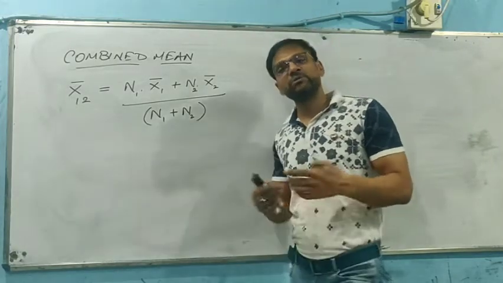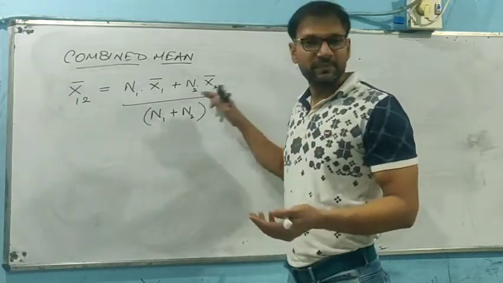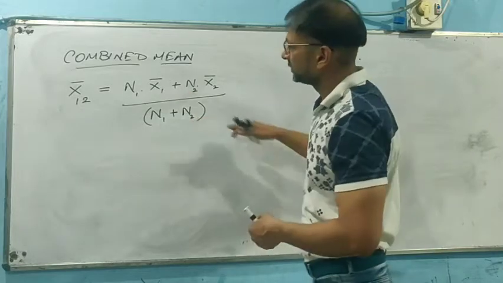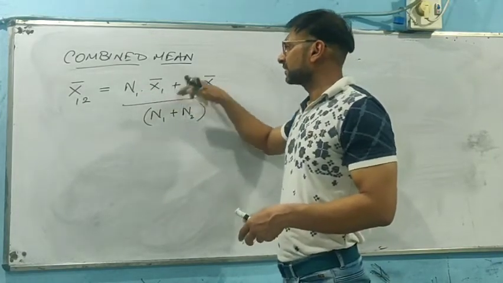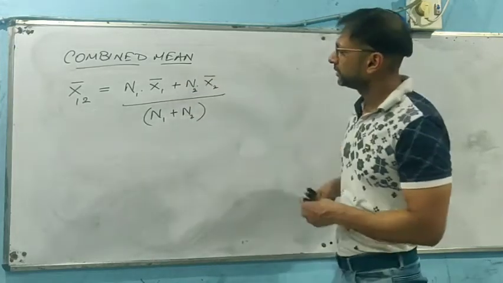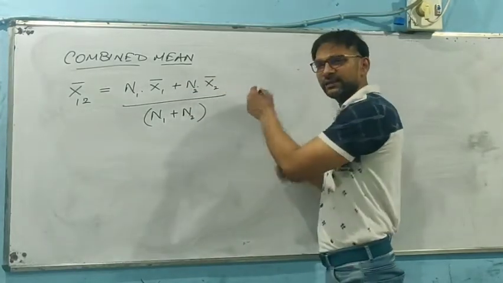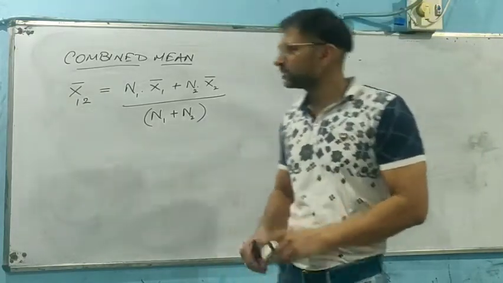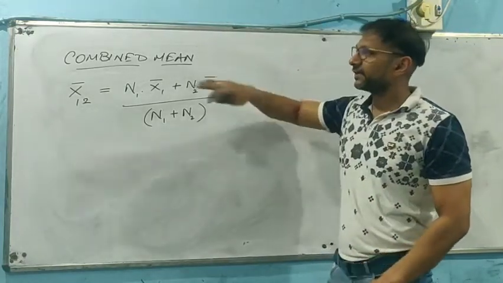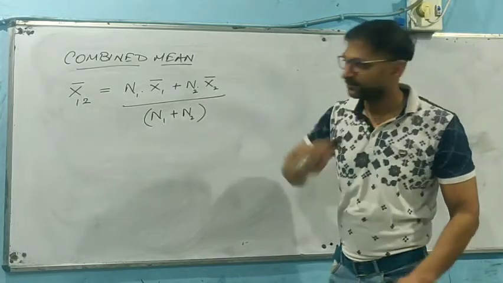If more than two series are given, the process will continue as always. See, when we have done n1 x bar 1 plus n2 x bar 2, we will continue with the 3, 4, 5, n number of series as we can. So this is the way we can find out the combined mean.